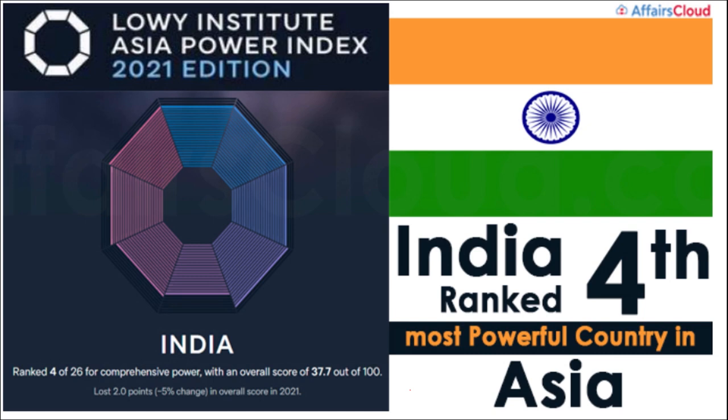Next we'll be talking about the most powerful country in Asia. We saw this index. What was the rank of India in the Asia Power Index that was released by Lowy Institute? The rank of India is 4th. This was a total of 26 countries. Rank of India was 4th.